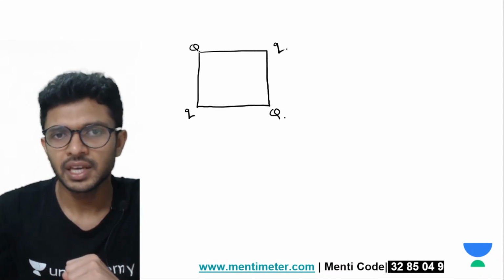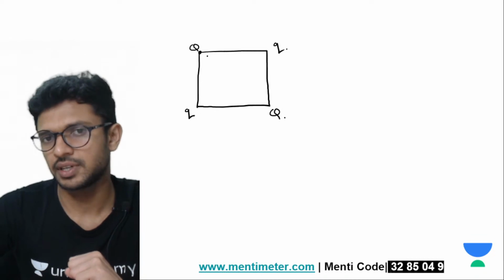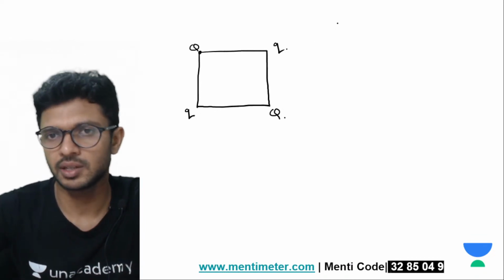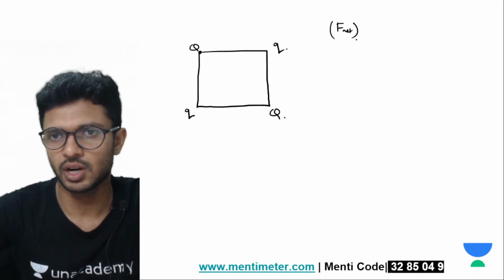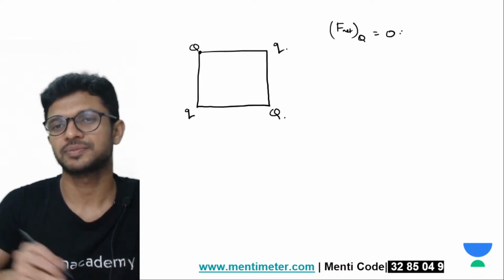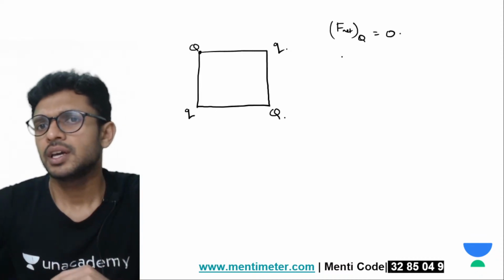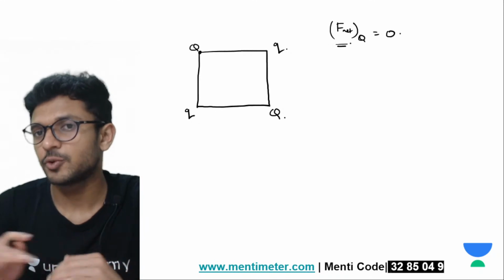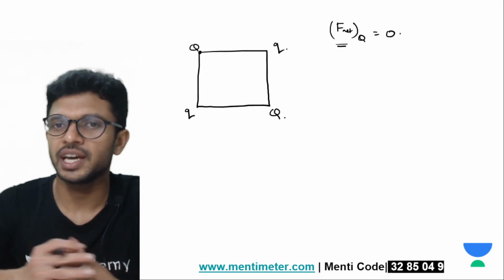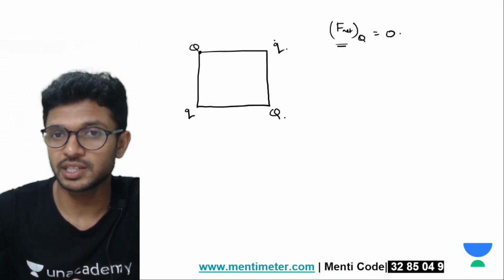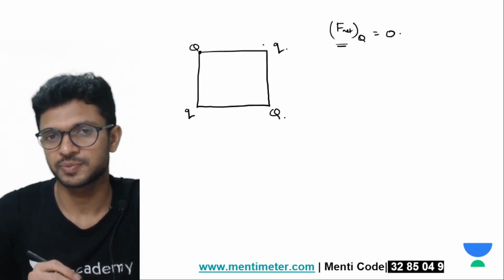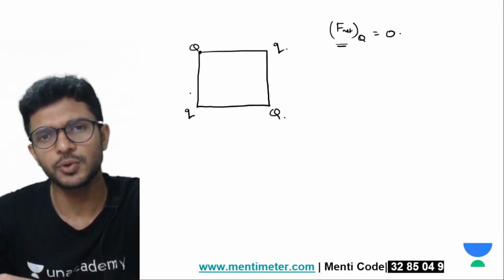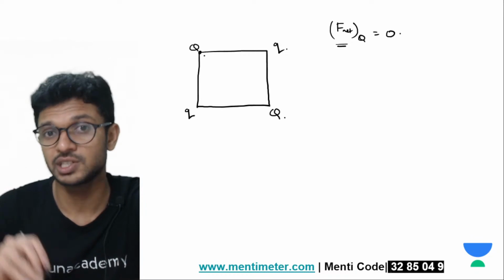The question says that if you take any one of the capital Q, the net force acting on the body is 0. The net force on capital Q is 0. Okay, now as it is already given that net force on Q is equal to 0, we can make use of this particular concept for finding out the Q by q ratio. So start marking all the forces on capital Q one by one.